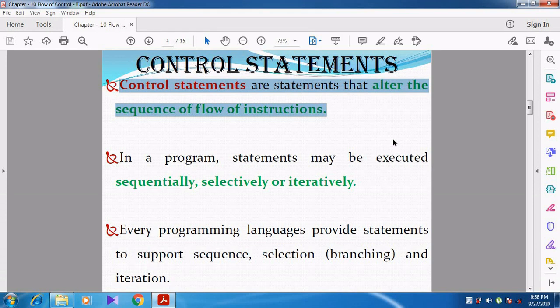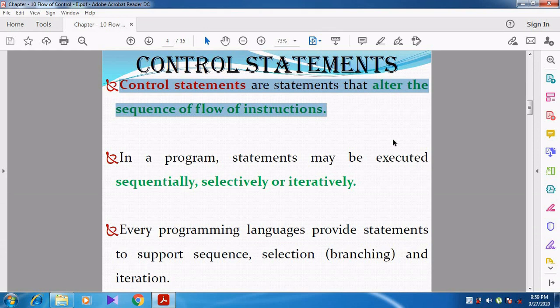Whenever the program flow jumps from one line to another line, that is, it is not executed in a sequential manner, that is called control statements. Can you understand, students? We are going to alter the instructions. So after executing line number 2, we are going to execute line number 5, skipping line number 3 and line number 4.